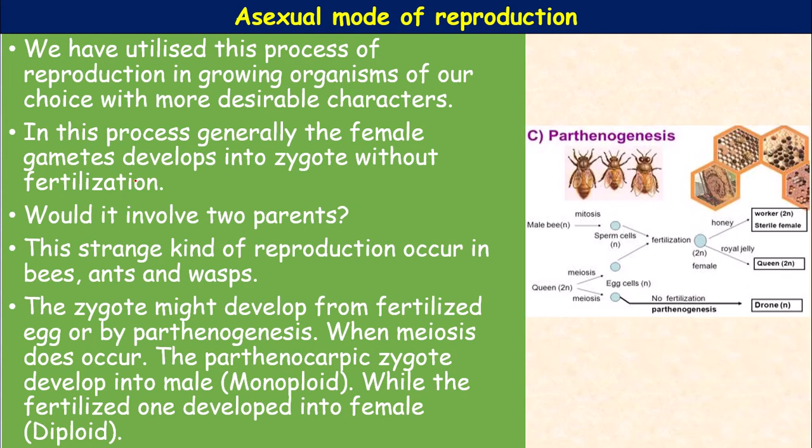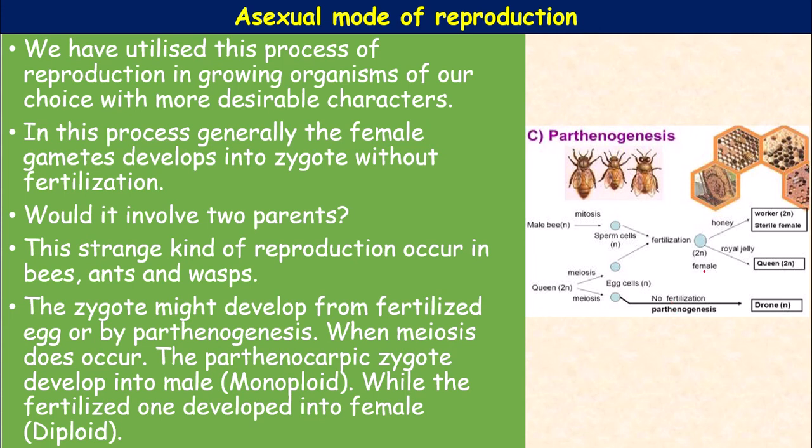See here, the male undergoes mitosis to produce sperm cells, and the female, the queen, undergoes meiosis and produces the eggs. Then fertilization takes place and a diploid female is produced. If fertilization does not occur, it develops into a drone.